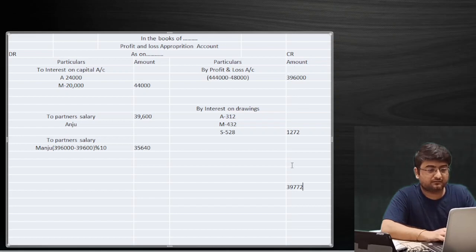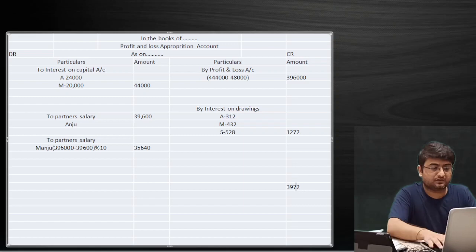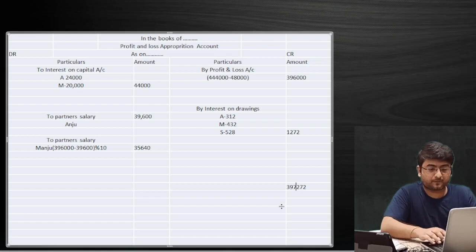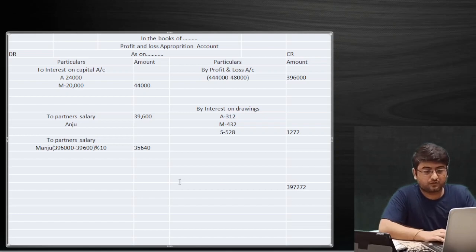This will just add 7 to 7, 3 lakh 90,000, 7 to 7, this amount will be, or I'm just making a mistake. 272 this will be, 0 will not be there. Someone has posted that 2 lakh 78,032 rupees. 2 lakh 78,032 rupees, this will be the amount. Let me just change this amount.